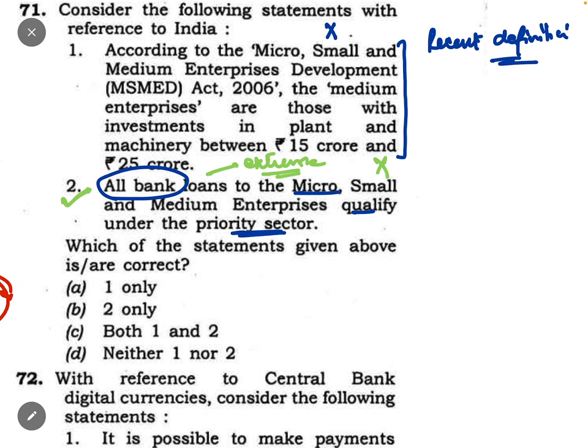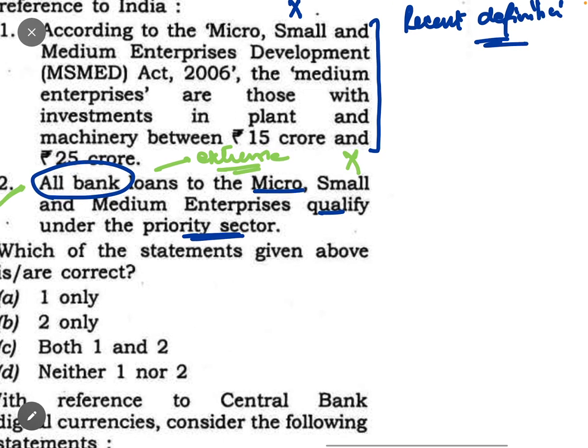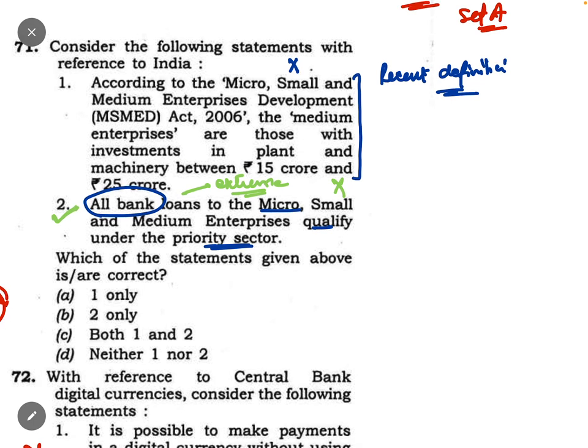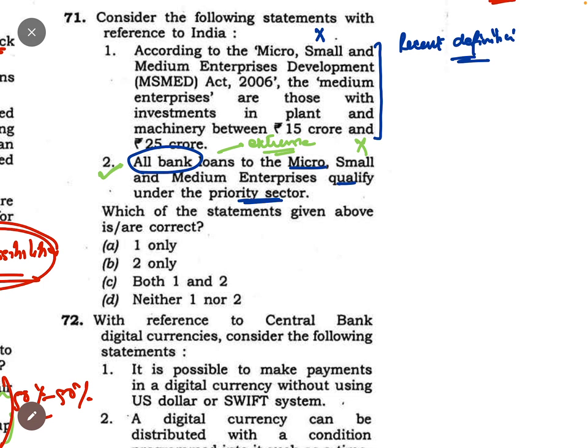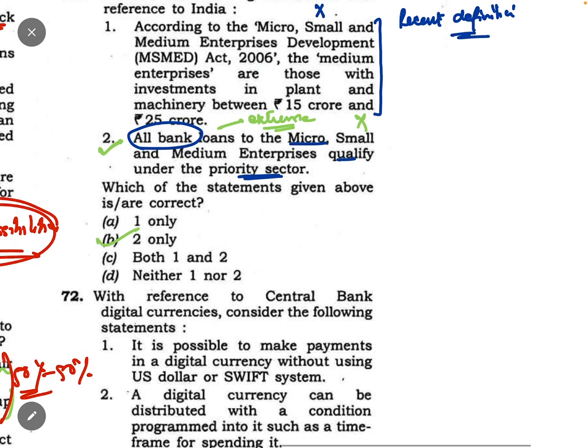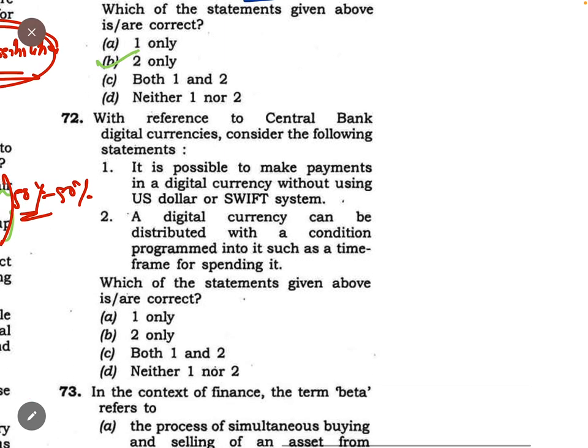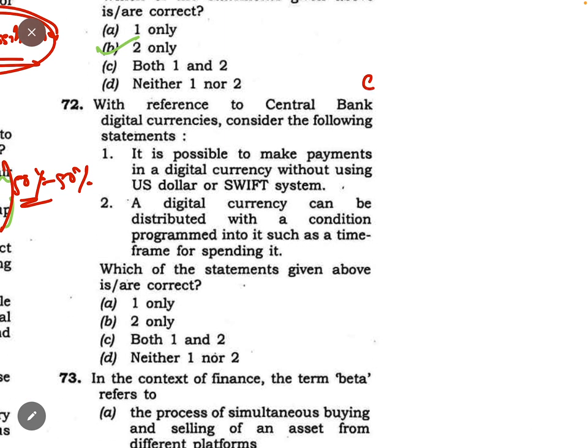As I already told you, some of the questions definitely cannot be solved by the tricks that I have told you. But overall you will get positive marks, so need not worry if you mark one, two or three questions wrong because of the tricks. The trick should be the secondary thing; first should be your knowledge. So the answer of this question is 2: the first statement is incorrect and the second one is correct, so the correct answer is 2 only, that's B.